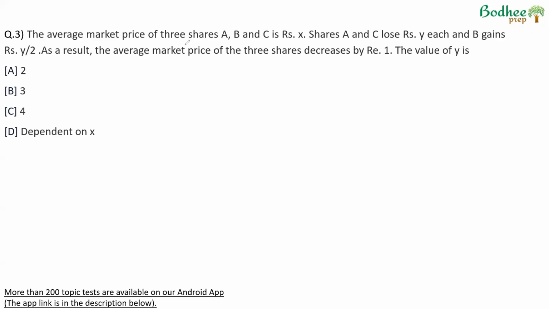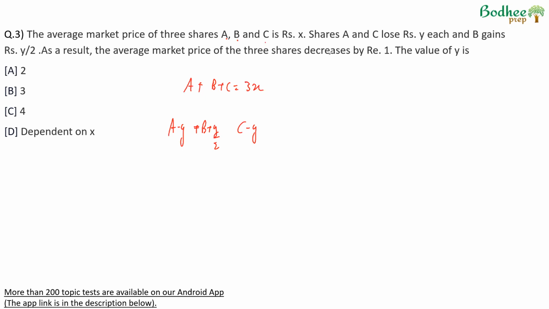The average market price of three shares ABC is rupees X. Suppose the price of the shares is individually A, B, C, we can say A plus B plus C is equal to 3X, because average is A plus B plus C by 3, which is given as X. So the total price of A plus B plus C will be 3X. Shares A and C lose Y rupees each. So the price becomes A minus Y and C minus Y. And B gains rupees Y plus 2. So B becomes B plus Y by 2.